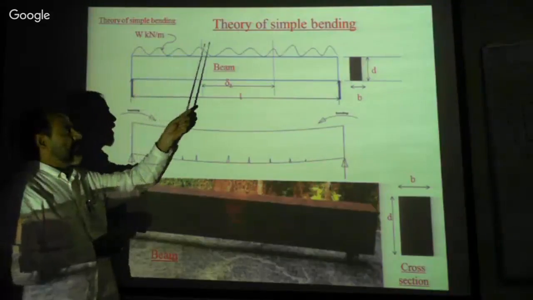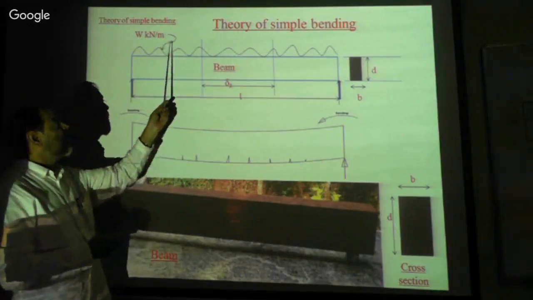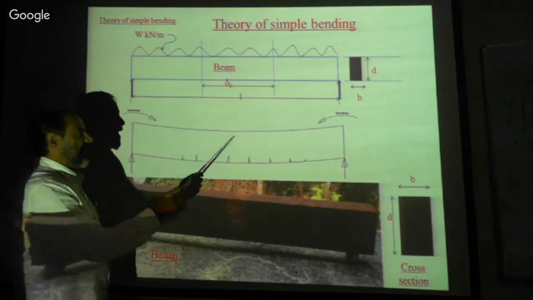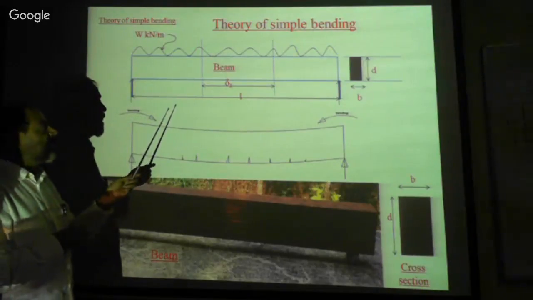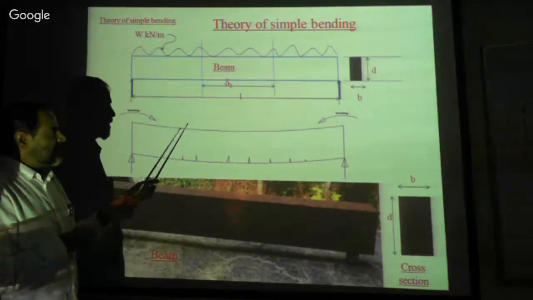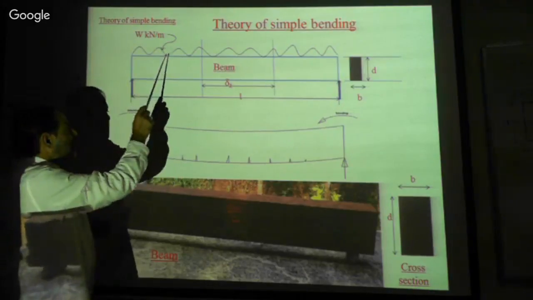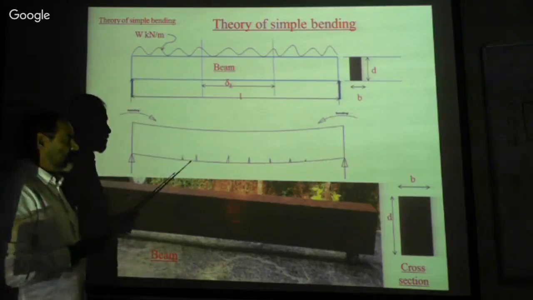Under the applied load, if the load increases, the deformation and bending increase. There is a critical issue to be addressed. When the load is increased, the beam deforms and the deflection will be more.